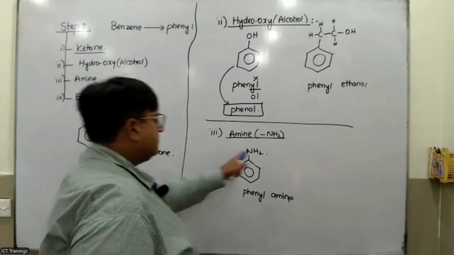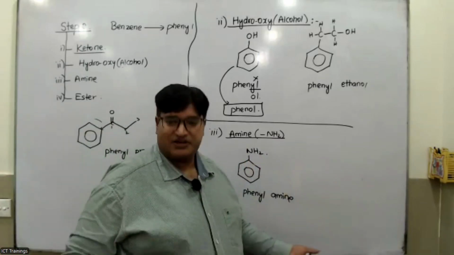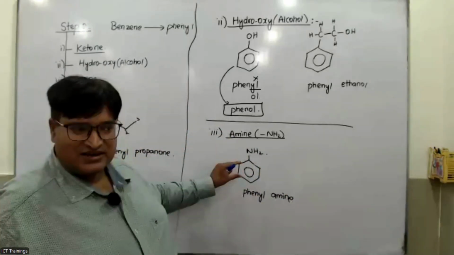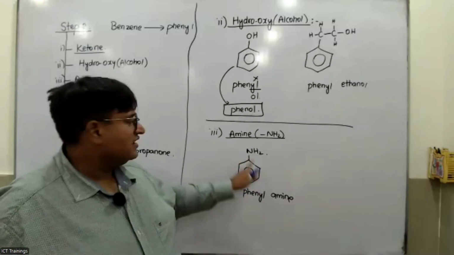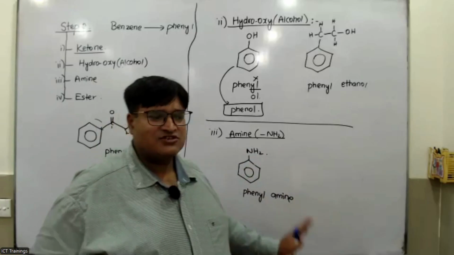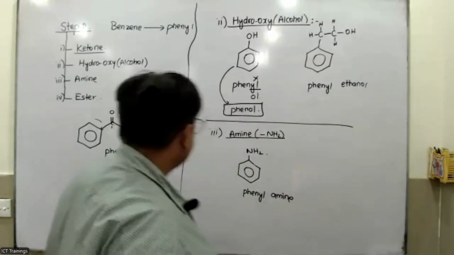So there is no carbon chain and the amine is attached directly. So its naming is not in our syllabus. If the NH2 is directly attached to the benzene, that would be phenylamine. If you have a carbon chain and a benzene group, its naming is not part of your syllabus, so you are not supposed to do it.